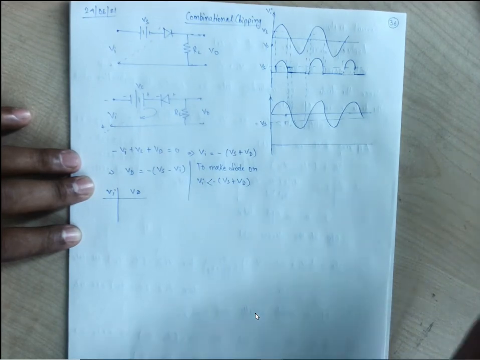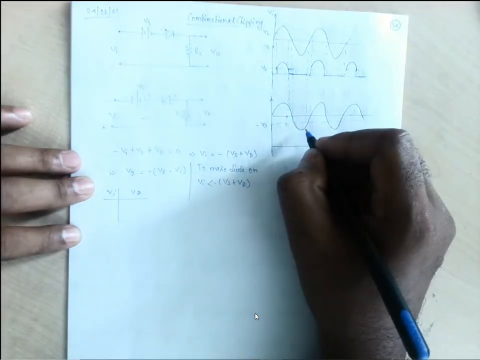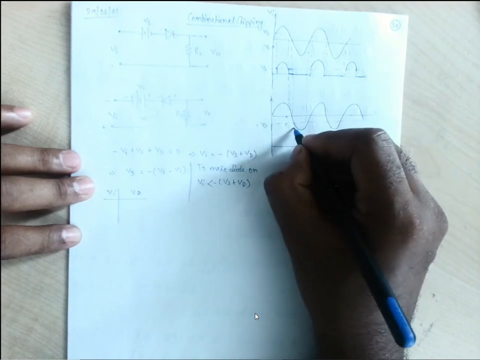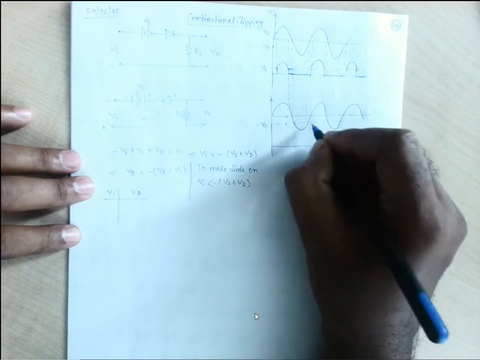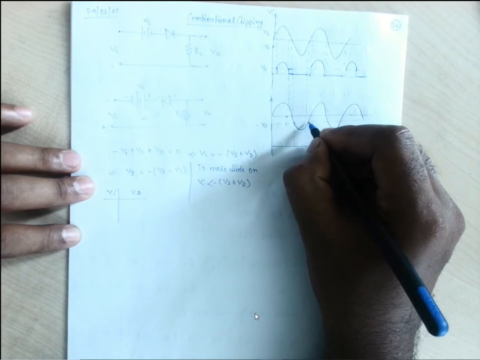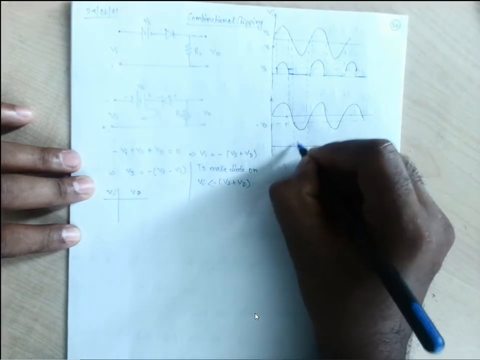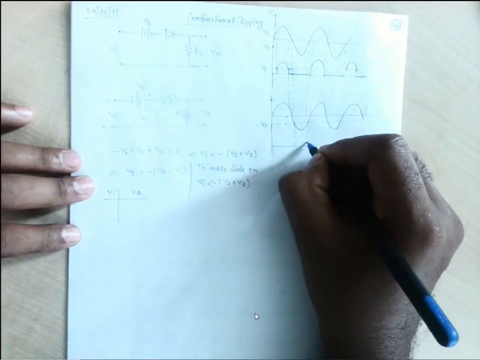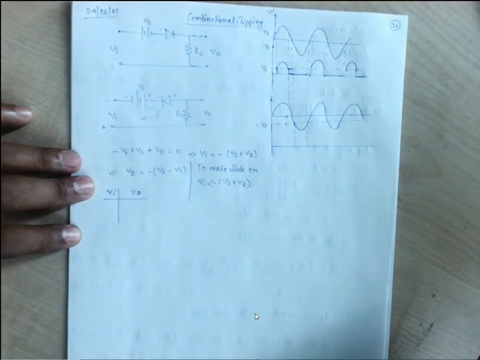So we can consider that our output, this output, this value will be at the output.